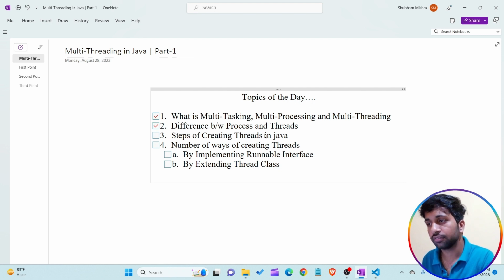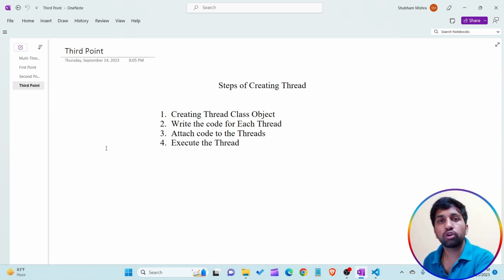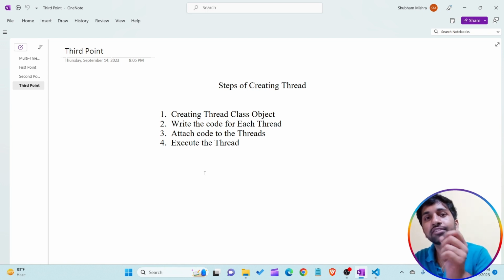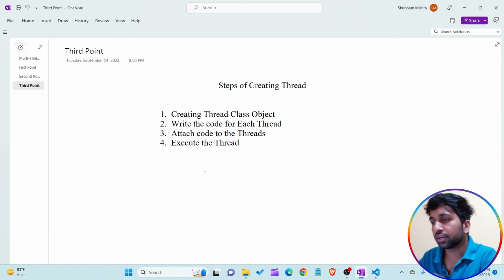Okay, so before talking about the steps that I'm writing here, I'm again talking about the thread. A thread is nothing but a small part of a program within a single program. So within a single program, different small parts are present. That small part is known as a thread. Okay, so let's see what are the steps involved for creating a multi-threading program in Java, or creating a single thread program in the Java language.